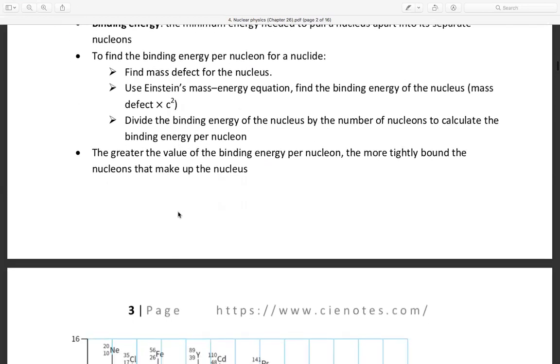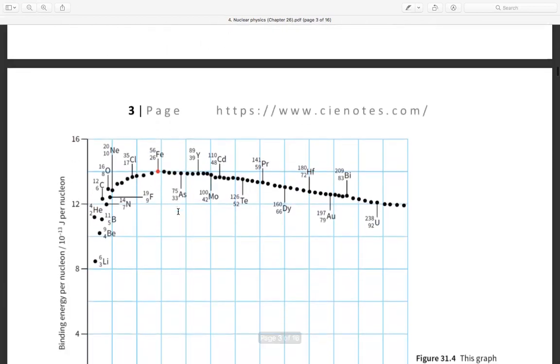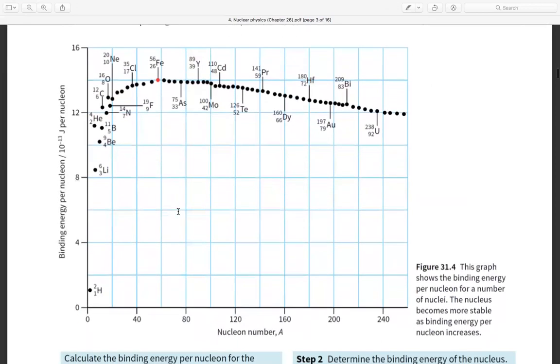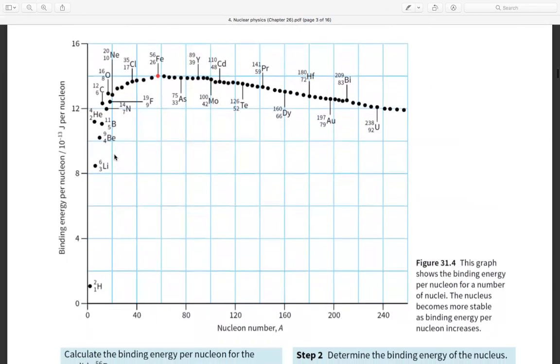Okay, I continue again. This is the decay path of some nucleus. In Figure 31.4, the graph shows the binding energy per nucleon for a number of nuclei. The nucleus becomes more stable as the binding energy per nucleon increases, and the highest one here is uranium.